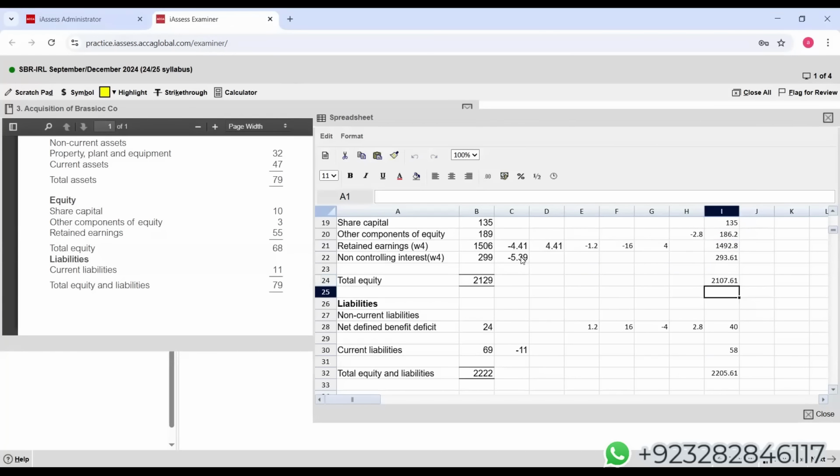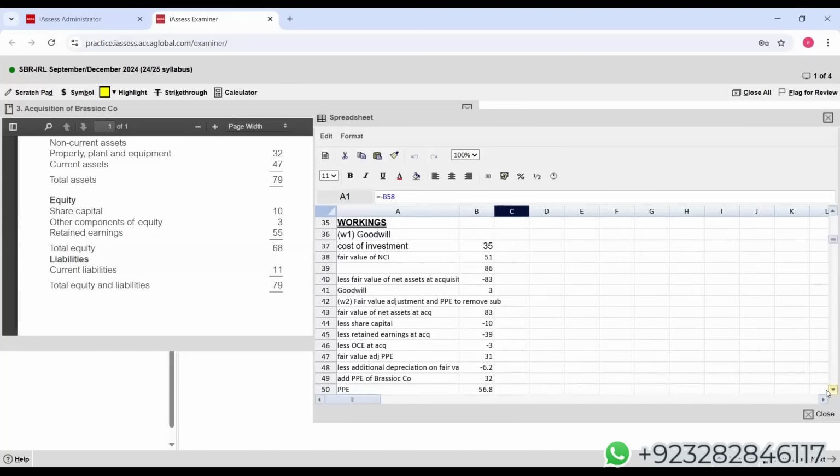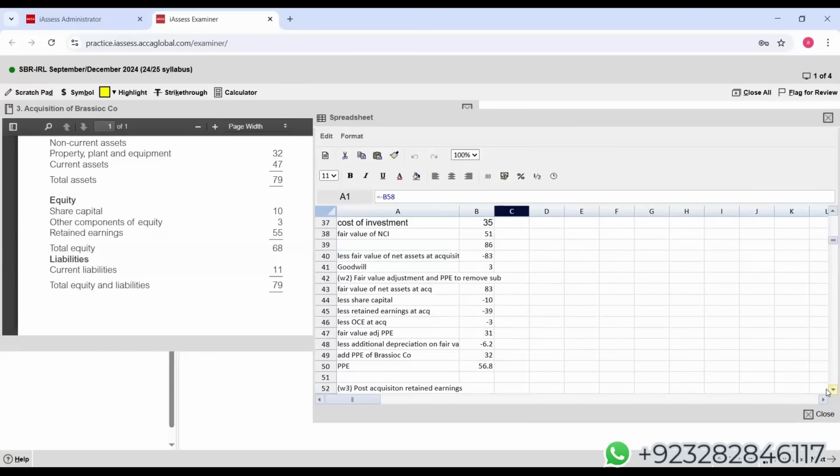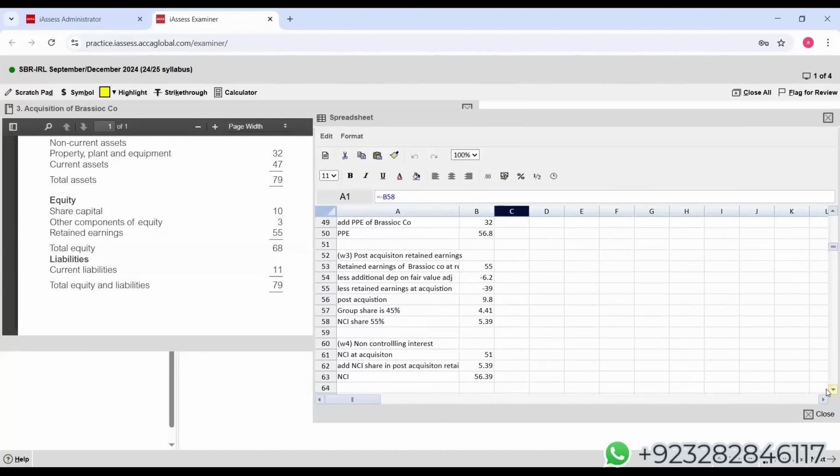A student, from NCI, we have to deduct the complete NCI value. I have just taken the share of NCI. If you go towards the complete NCI value, removing from group, so NCI value, we have to actually eliminate this 56.39.